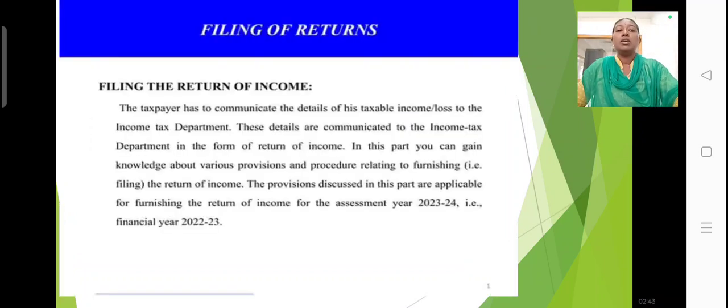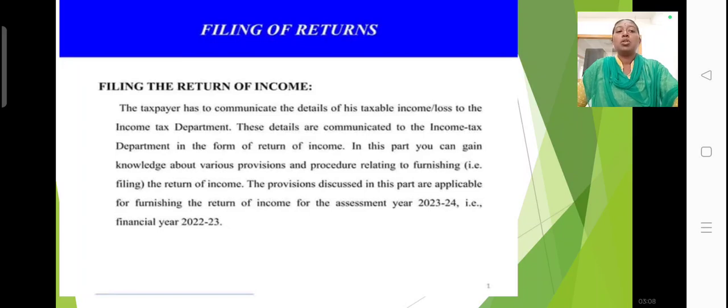What is the filing of returns? Nothing but filing the return of income. The taxpayer has to communicate the details of his taxable income or loss to the income tax department. Those details are communicated to the income tax department in the form of a return of income.